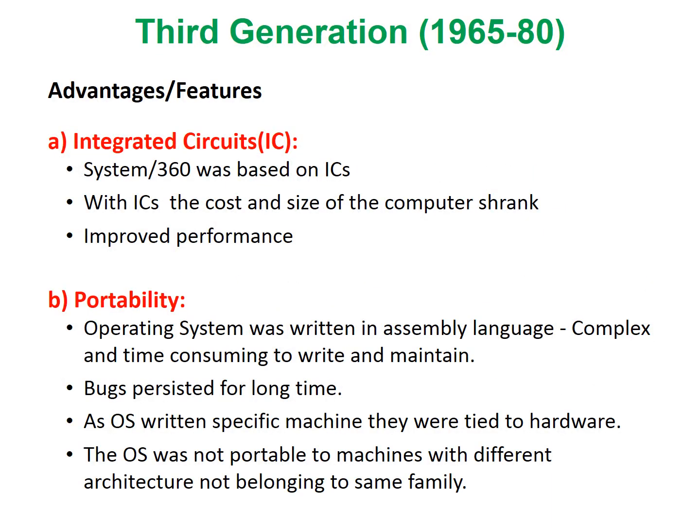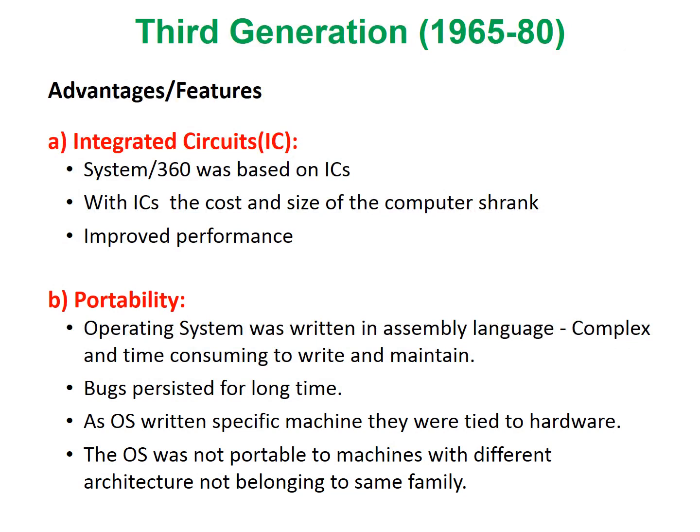The major advantages or features and problems of this generation and its operating systems were as follows. The first one was integrated circuits. The System/360 computers were based on integrated circuits, that is ICs. Due to these ICs, the cost and size of the computer got reduced and the performance improved.